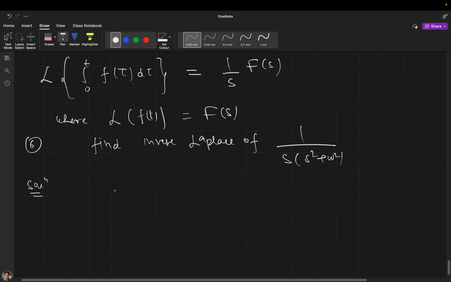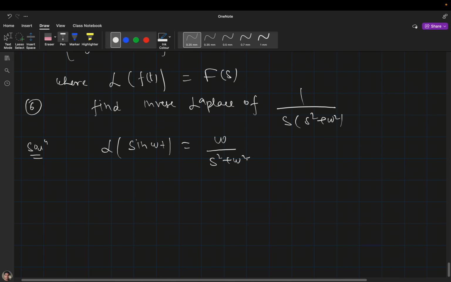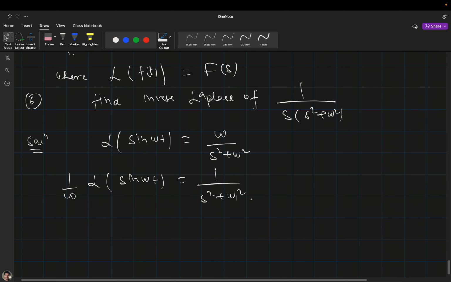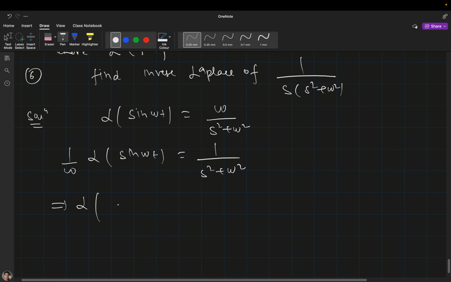Okay, so we know that the Laplace transformation of sine omega t is nothing but omega divided by s square plus omega square. This thing I know. Now what I will do is move this omega here. I can move it because it is a scalar. Or you can also write that the Laplace transformation of sine omega t divided by omega is nothing but 1 divided by s square plus omega square.